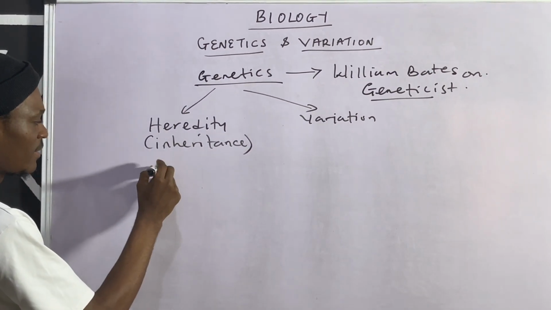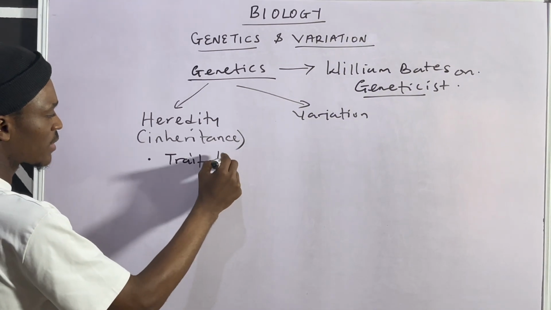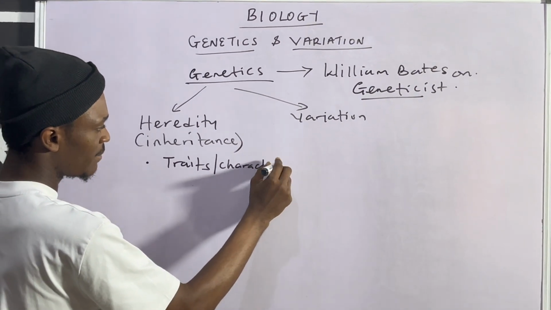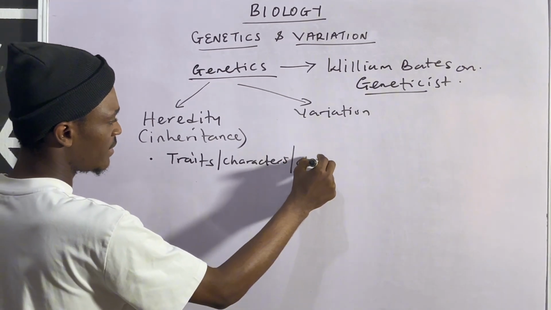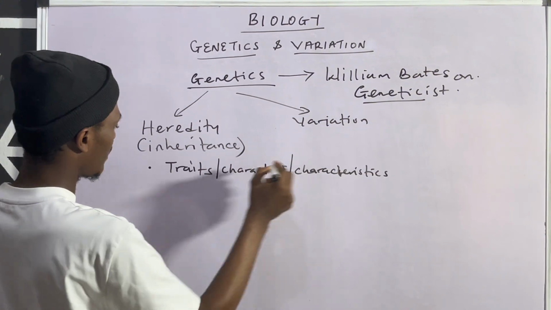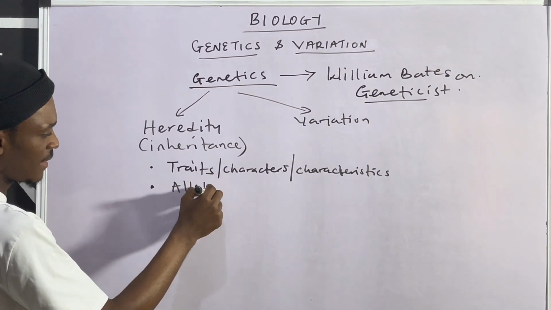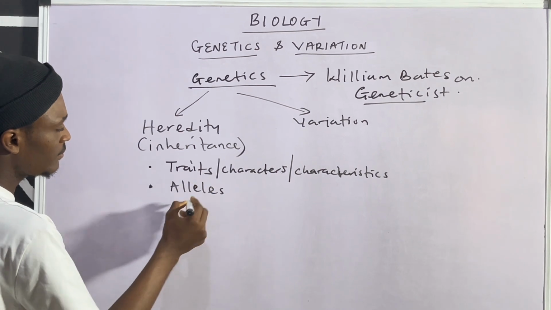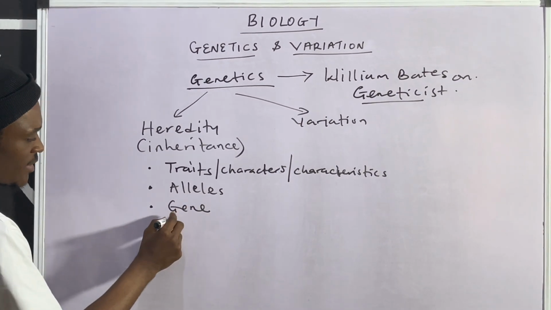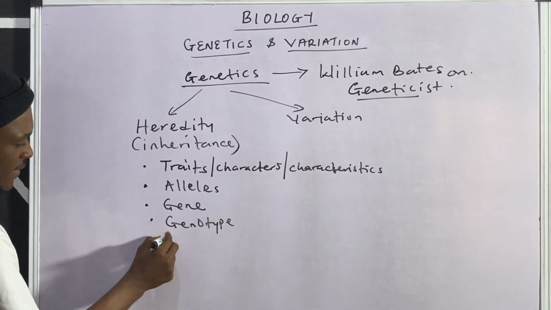Terms like we have traits. Now, traits are also called characters, or you can refer to them as characteristics. Then we have the alleles, we have gene, we have genotype, we have phenotype.